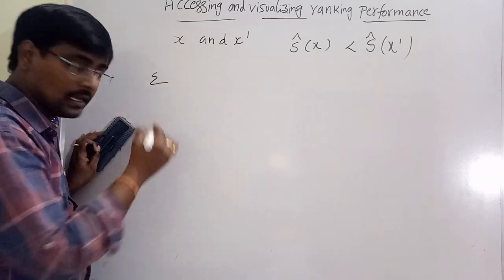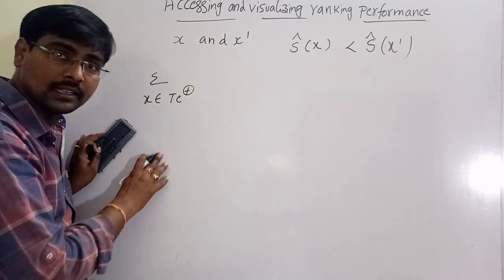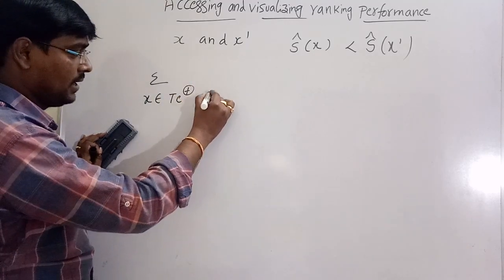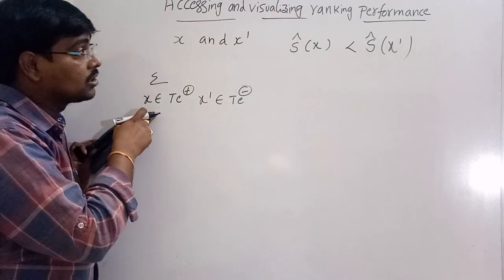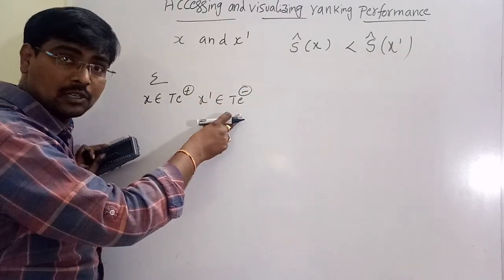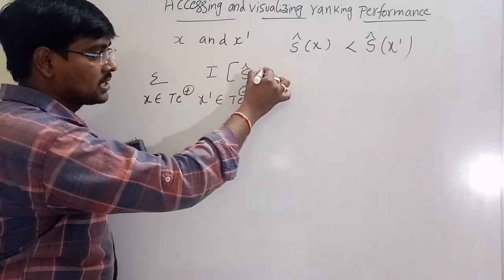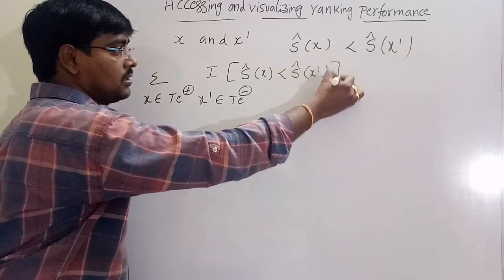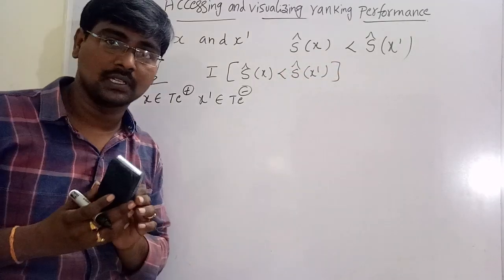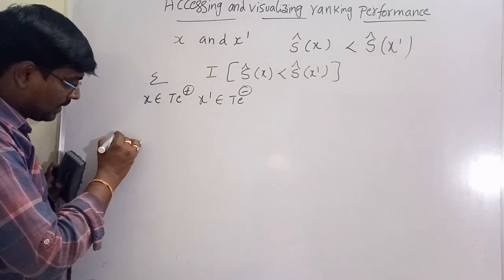Sigma x belongs to the positive, and x dash belongs to the negative. x belongs to positive and x dash belongs to negative. Suppose a function s cap of x less than s dash of x. This is the representation. Now write the ranking error.